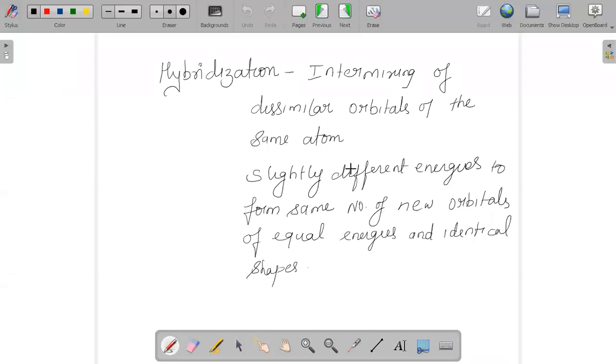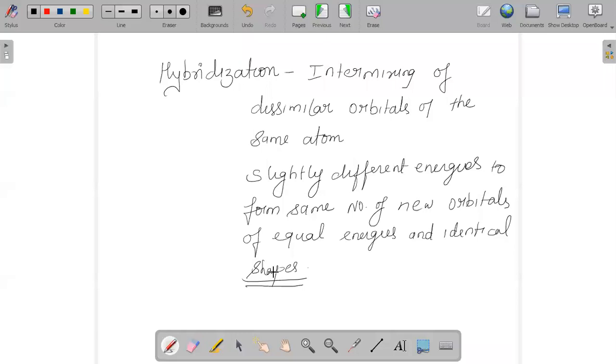The concept of hybridization was introduced by Pauling and Slater. It is the intermixing of dissimilar orbitals of the same atom, of slightly different energies, to form the same number of new orbitals of equal energy, but the shape will be identical.